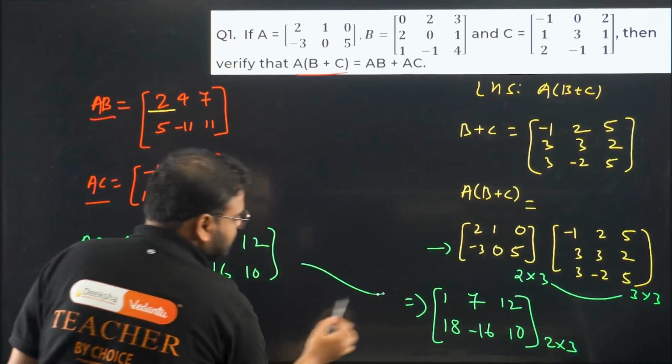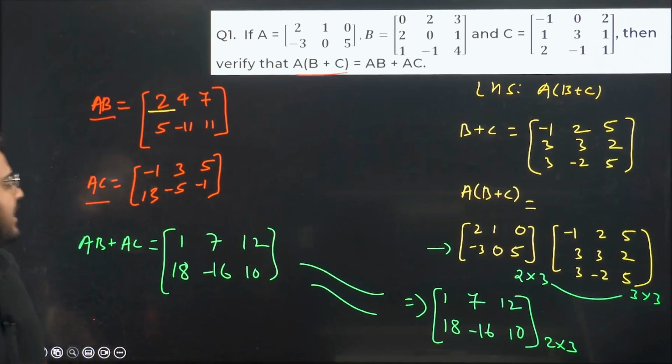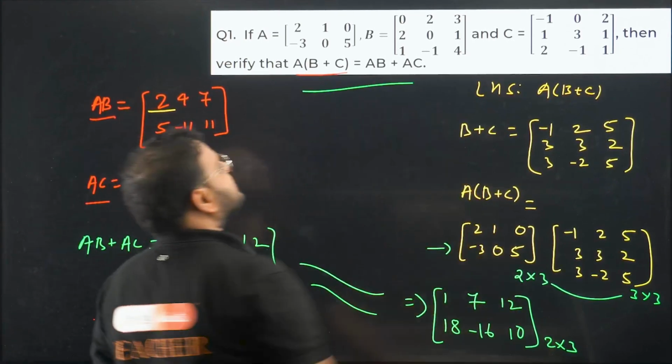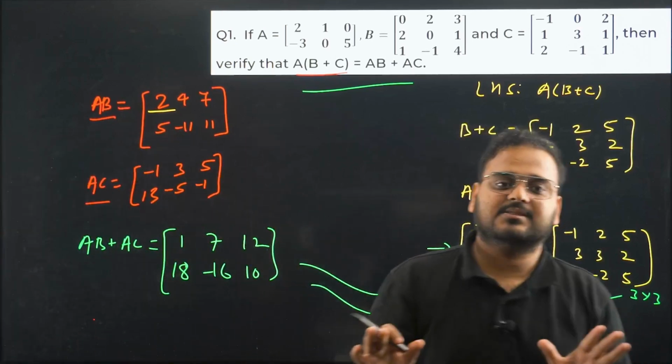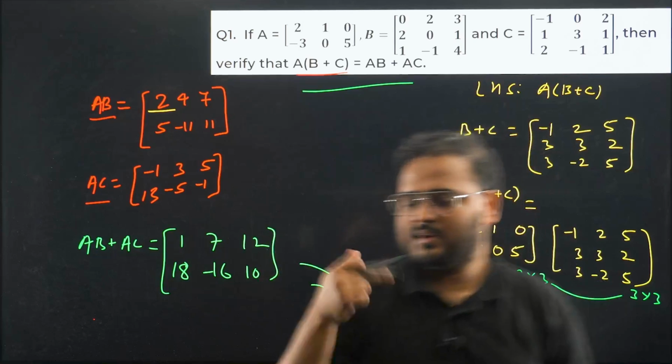Are these two the same? Please check. Yeah, they are. It means they're equal. Proven, so this is proved. Got it? So there's no multiplication problem now in matrices. How to multiply, you understood now. Let's move on.